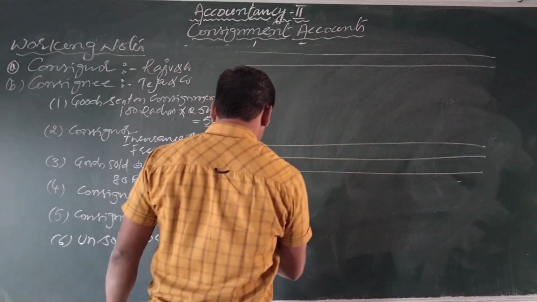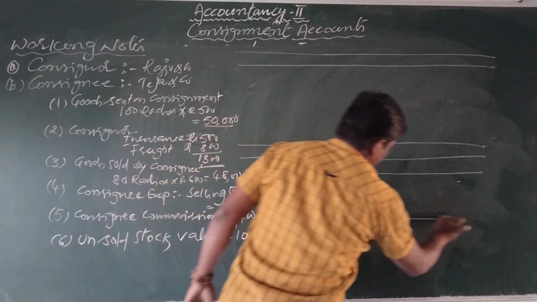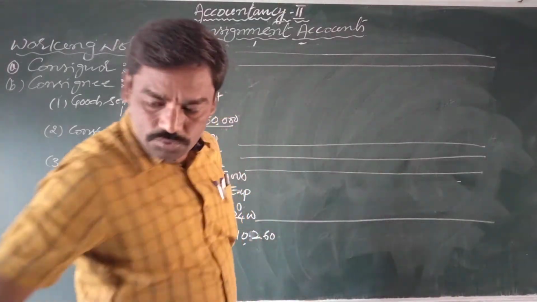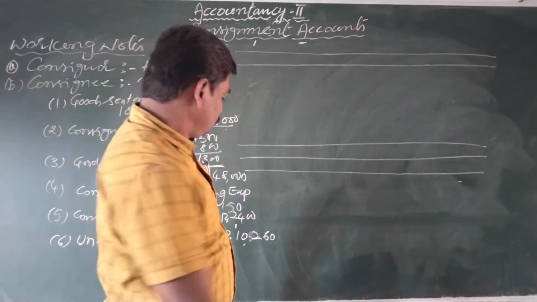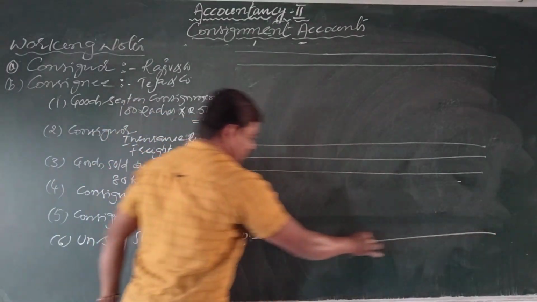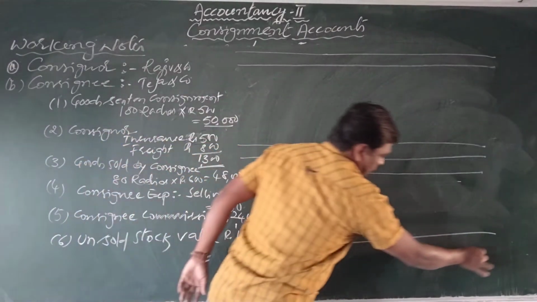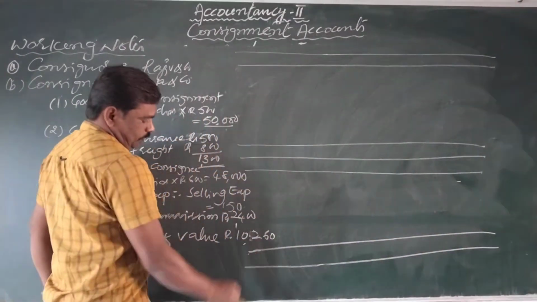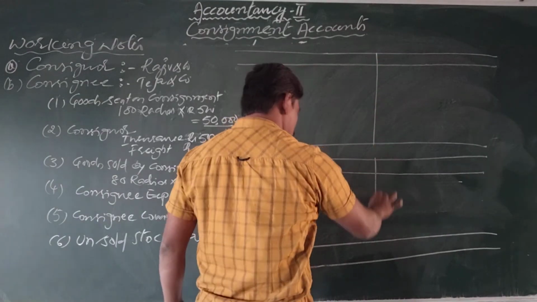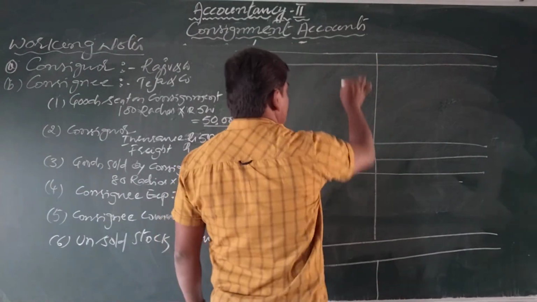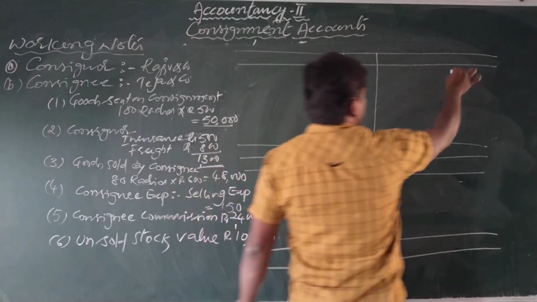And third one, goods sent on consignment account. So three ledger accounts we need to prepare. Okay, students, so 1, 2, 3. What are the three ledger accounts?